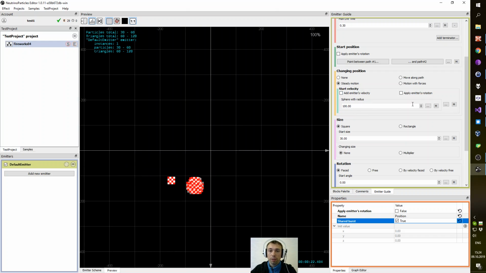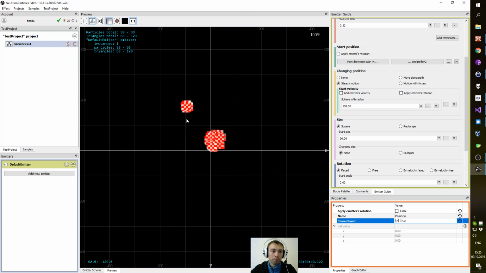So if starting velocity is a random vector with a sphere with radius, random vector with length 100, it will be different for every particle.